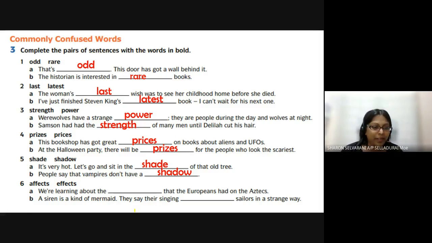I know this is very easy to get confused with effects and affects. Okay, let's check the answer. The first one is effects. We are learning about the effects that the Europeans had on the Aztecs. Then the siren is a kind of mermaid. They say they are singing, affects, sailors in a strange way.